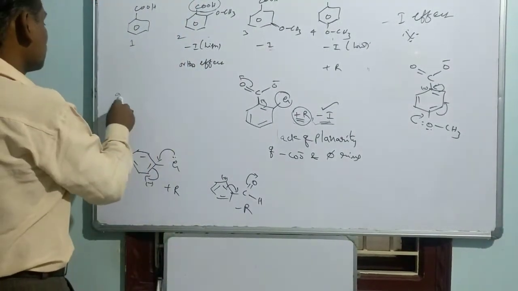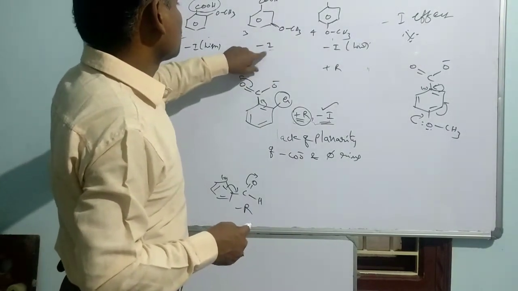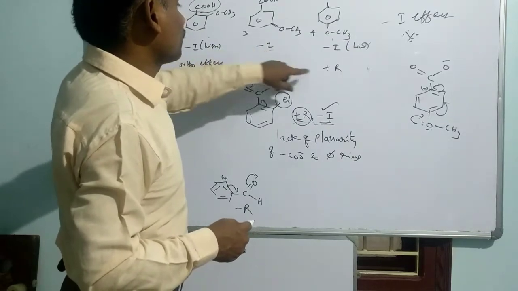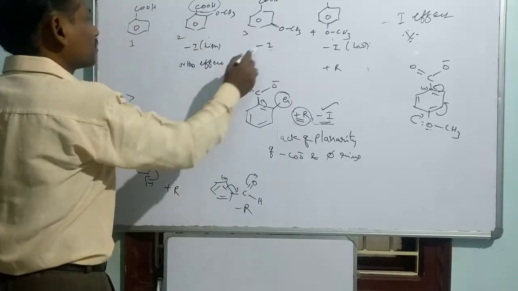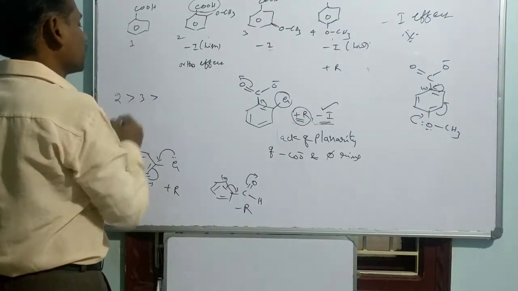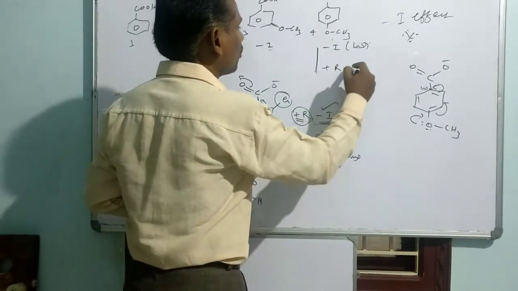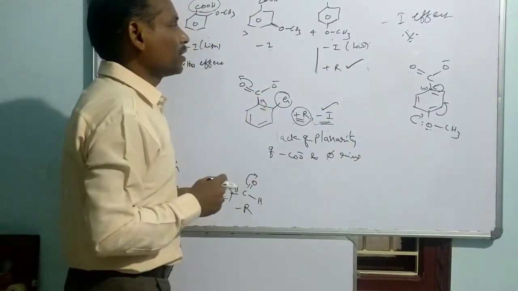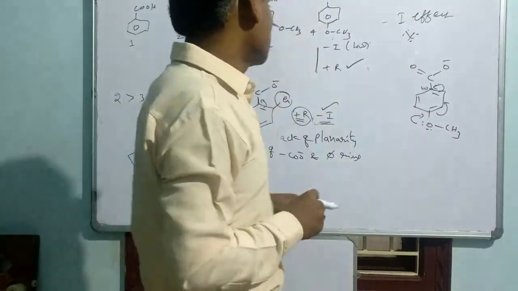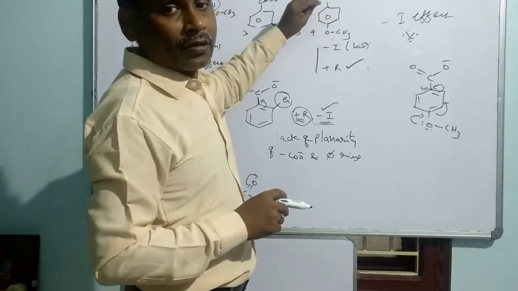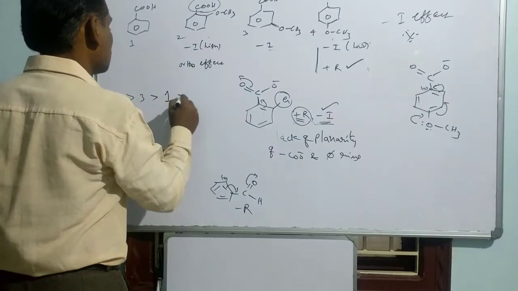The ortho compound, 2, is first. The next we can consider is this one, because here there is only the minus I effect, with no question of a positive resonance effect at the meta position. So definitely the next position goes to 3, the meta substituted benzoic acid. Here this is a dominant factor normally. In the case of methoxy and hydroxy, the resonance is dominant compared to the inductive effect, so it comes to less acidic even compared to unsubstituted benzoic acid. So this is the situation.